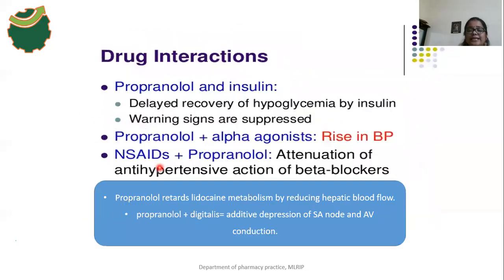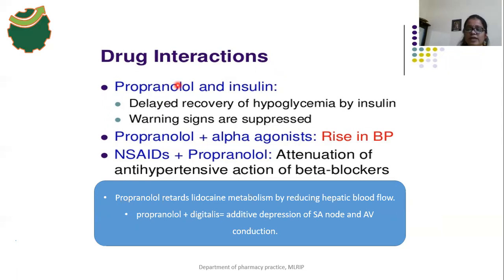And the next one is drug interactions. The first drug interaction is propranolol along with insulin. What are the metabolic effects of propranolol? The glycogenolysis process is reduced, and the lipolysis process is also reduced. Glycogenolysis being inhibited means hypoglycemia occurs, because there is no breakdown of glycogen.